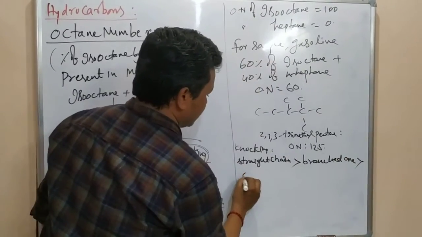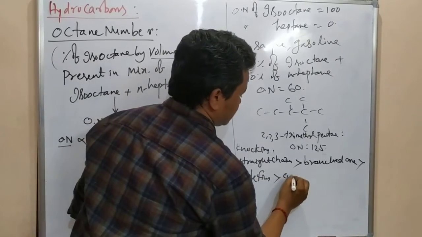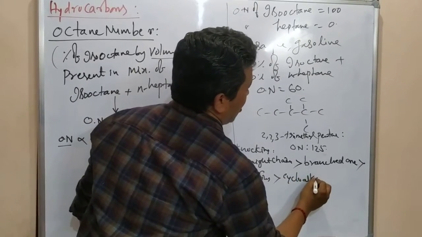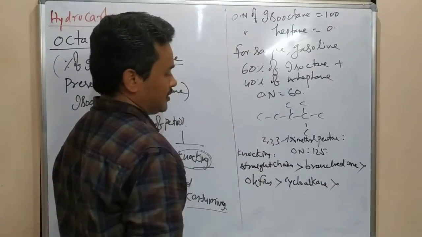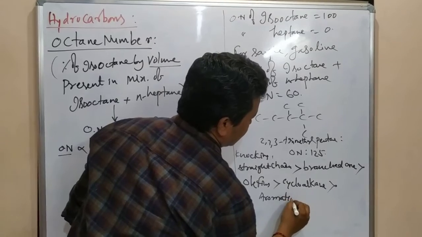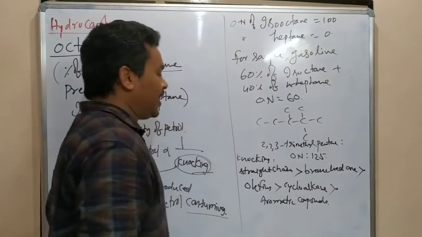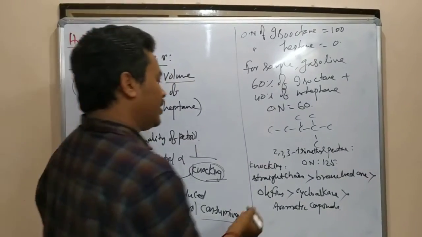Then come olefins, that means unsaturated compounds, then cycloalkanes, then aromatic compounds. This is the order of knocking.